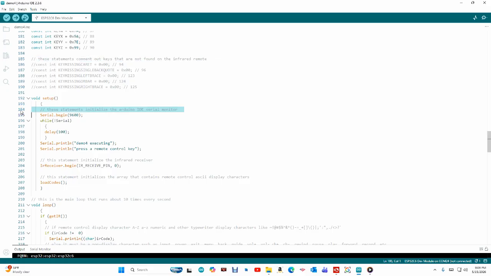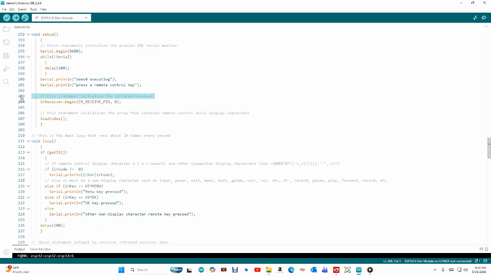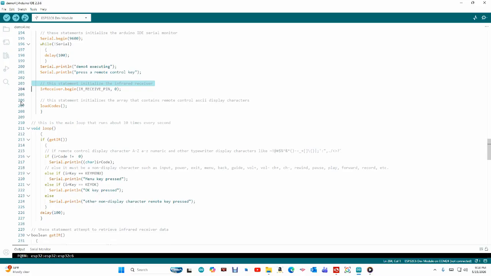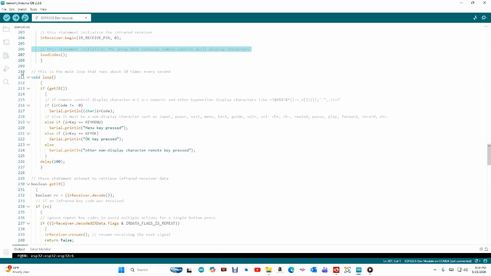These statements initialize the Arduino IDE serial monitor. This statement initializes the infrared receiver. This statement initializes the array that contains remote control ASCII display characters. This is the main loop that runs about 10 times every second.